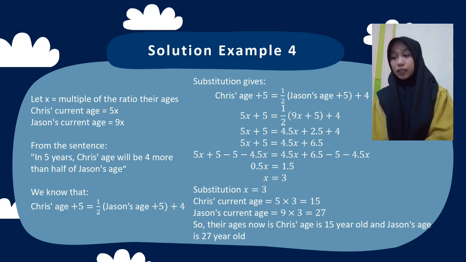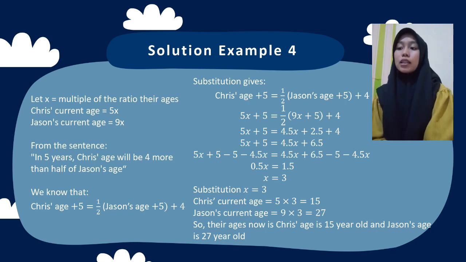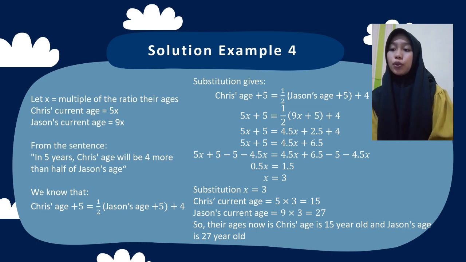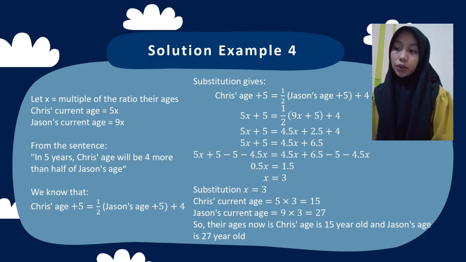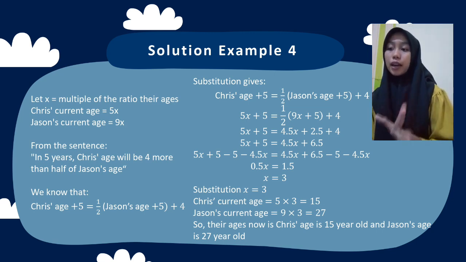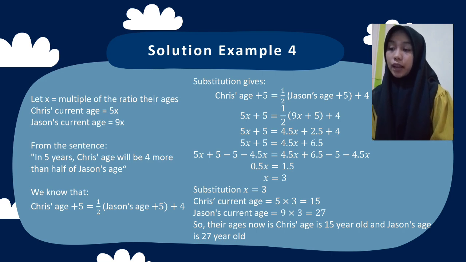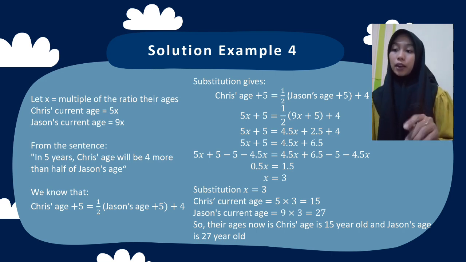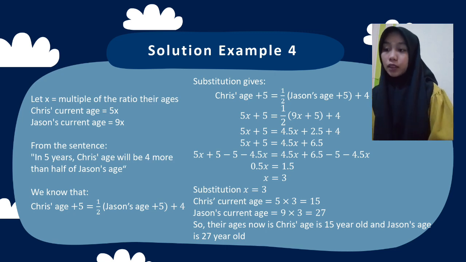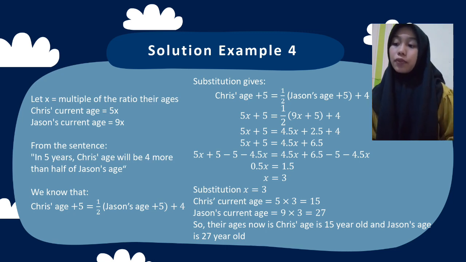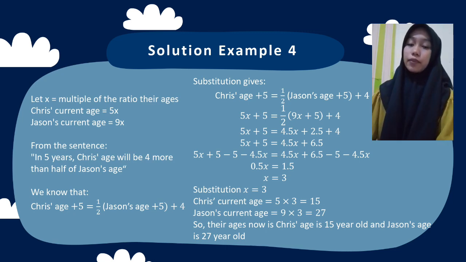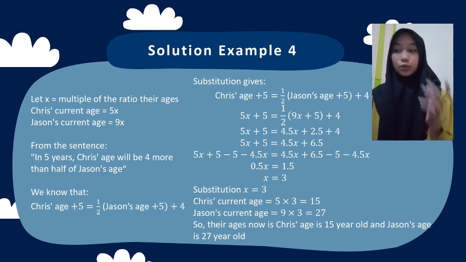So this is the model in mathematics. 5x plus 5 equals half times (9x plus 5) plus 4. So 5x plus 5 equals 4.5x plus 2.5 plus 4. 5x plus 5 equals 4.5x plus 6.5. So we have 0.5x equals 1.5, and we have x equals 3.